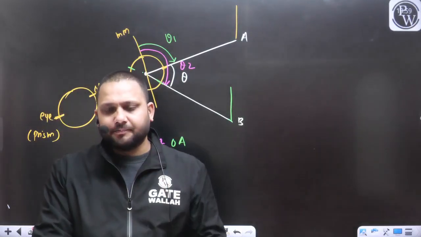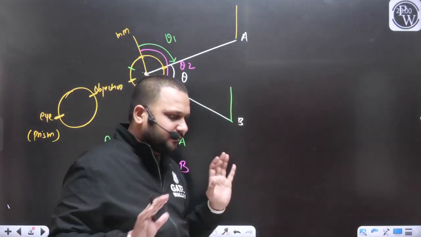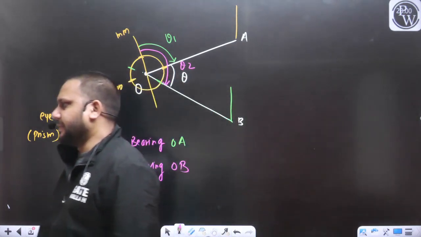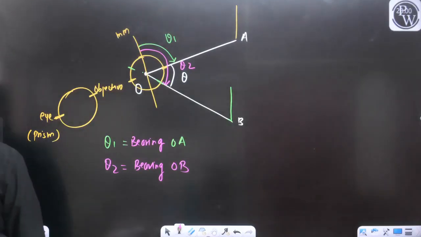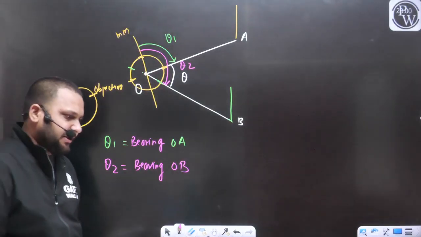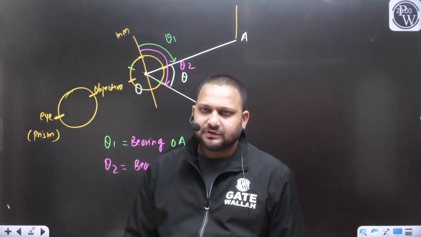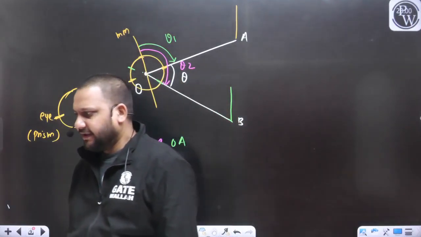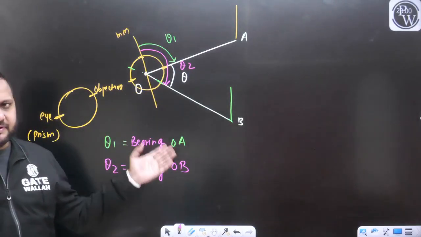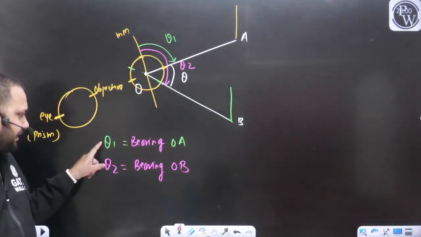So my question was simple. With the help of the prismatic compass, can we measure these bearings of the lines OA and OB on the field? Yes, always we will measure the bearing from the north in the clockwise direction, if we are representing the bearing in the WCB system. And here we are representing the bearings in the WCB system only, because as you can see, all the bearings are only theta.